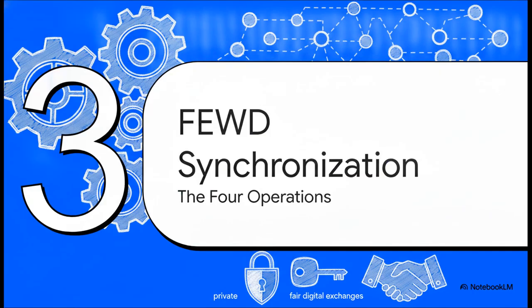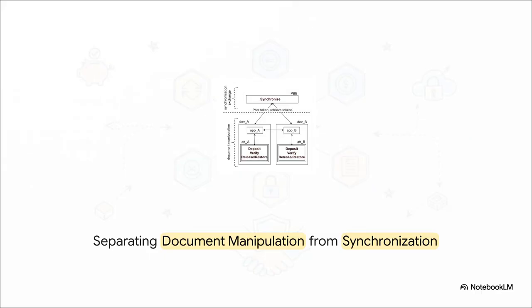Moving on to section 3, how FEUD synchronization works, the 4 operations. The absolute crux of the FEUD protocol is physical separation. The protocol physically separates manipulating the documents from synchronizing the exchange. All the sensitive stuff, encrypting documents, verifying files, releasing data, that happens exclusively inside those secure, isolated attestables on Alice and Bob's personal devices. The public bulletin board, it never sees a single byte of sensitive data. It only handles meaningless synchronization tokens.